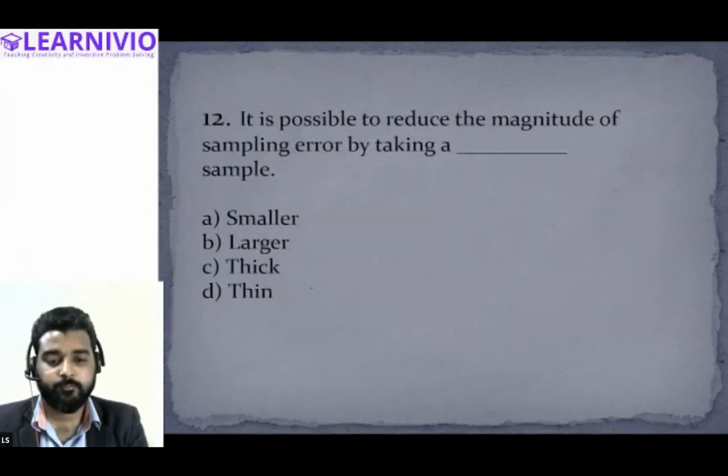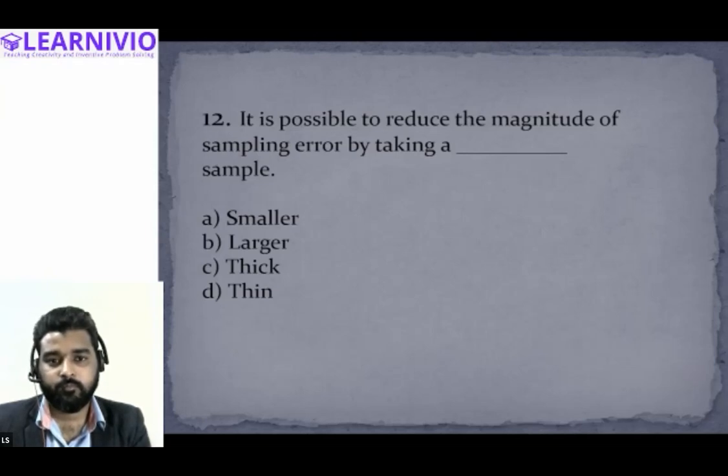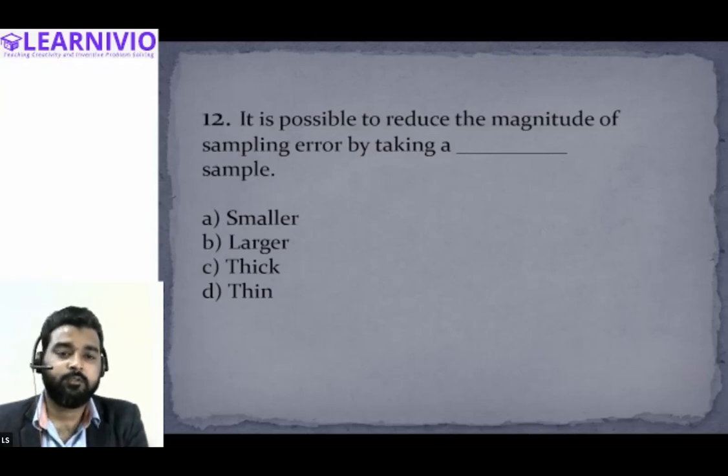All right. Next, 12th. It is possible to reduce the magnitude of sampling error by taking. Ikra, please answer this question. How can we reduce the magnitude of sampling error? By taking a smaller sample. If we take a small number of items as a sample, it will increase the chances of a statistical error. Don't you think so?